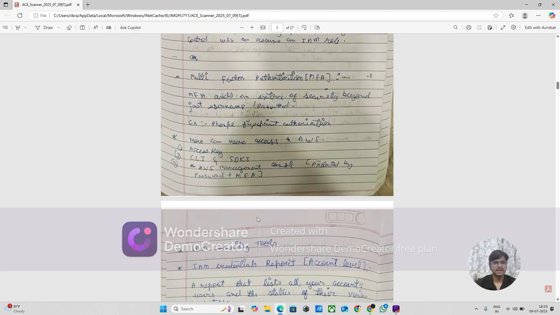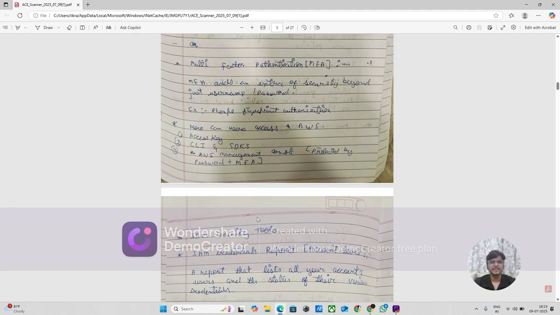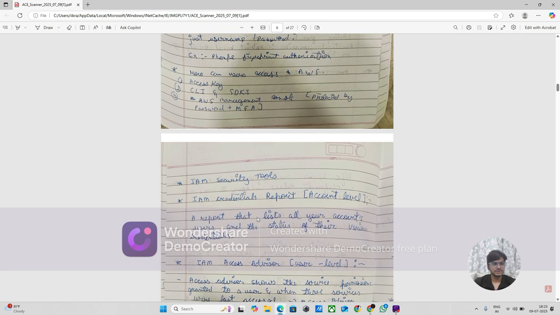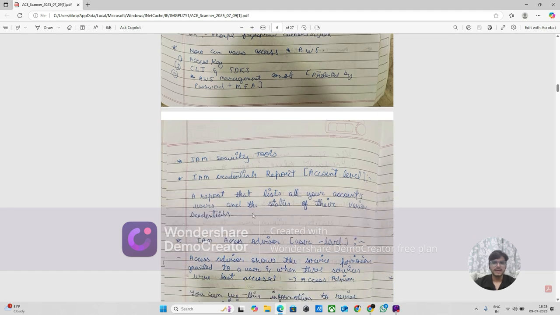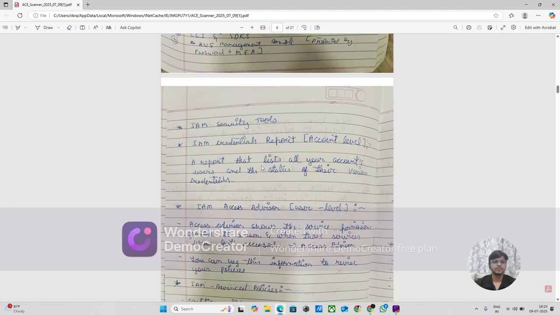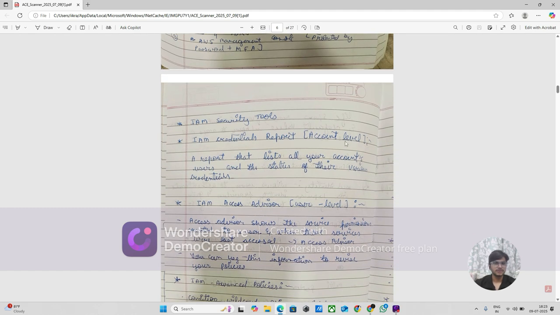So this will help to secure your account. Whenever you're using an AWS account, you must apply MFA, so that will be good for you. MFA is a security tool. If you want an account-level report, you have to report like the credential report: how and when users logged in, and a list of all your account users and the status of their credentials.